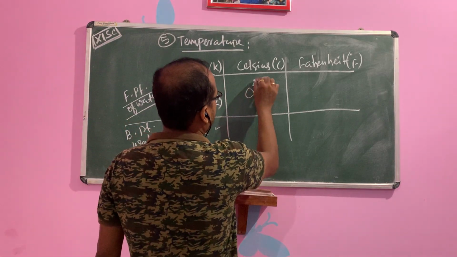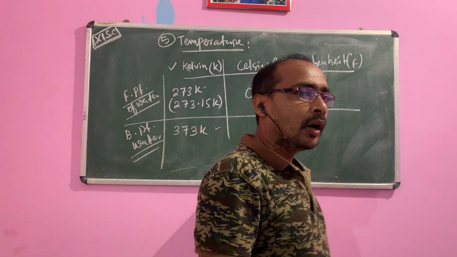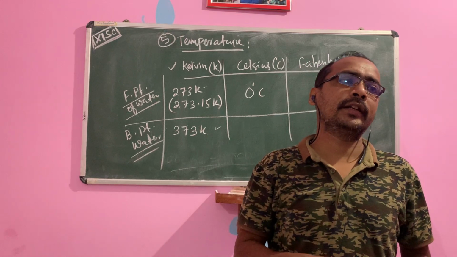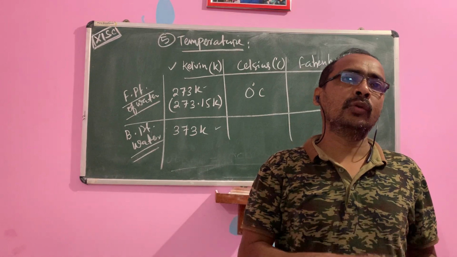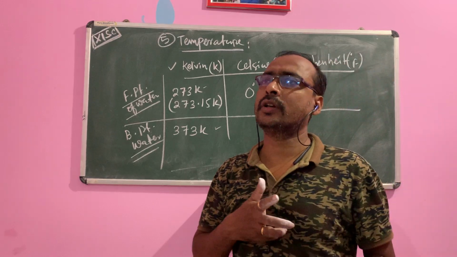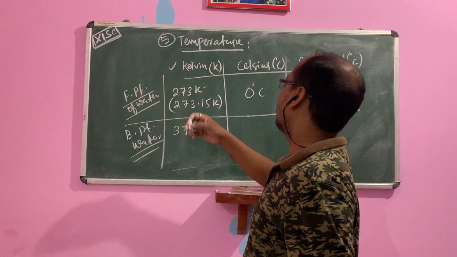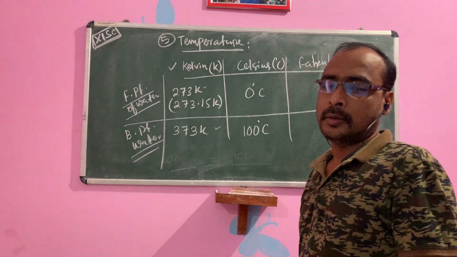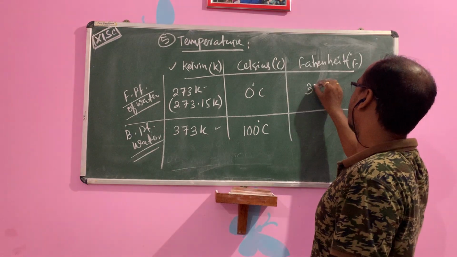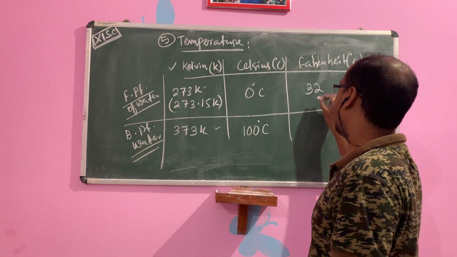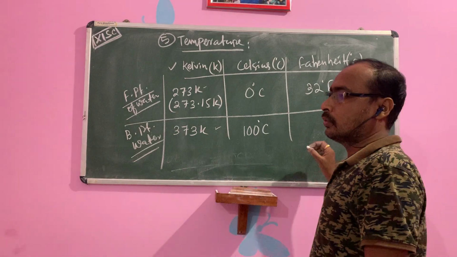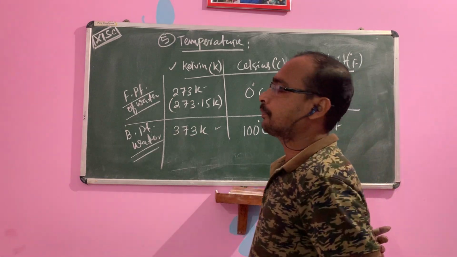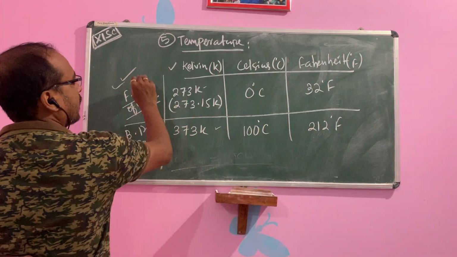Similarly, degree Celsius is very easy, you know, children. The freezing point of water or the melting point of ice is a transition temperature where the states are changed. Liquid to solid, solid to liquid, at a particular temperature, that is 0 degree Celsius or 273 Kelvin. In degree Celsius, the boiling point of water is 100 degree Celsius. In Fahrenheit, it is 32 degree Fahrenheit, and the boiling point is 212 degree Fahrenheit.